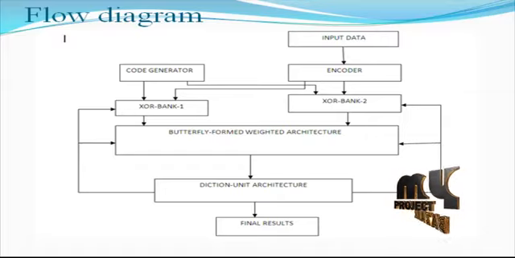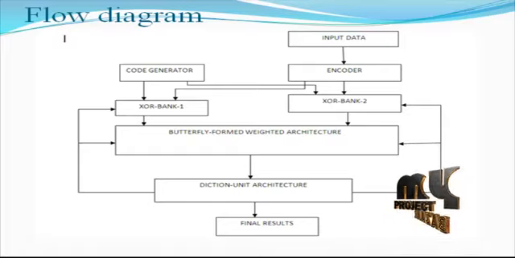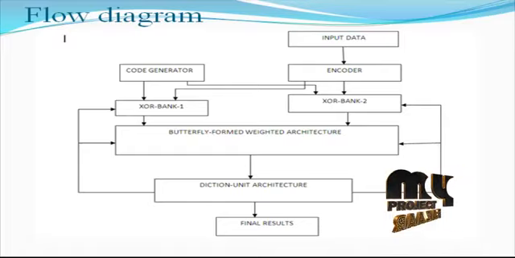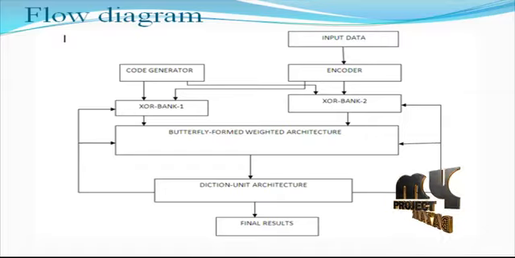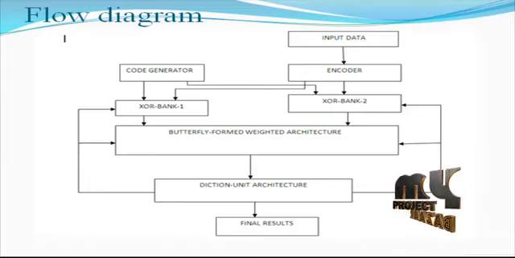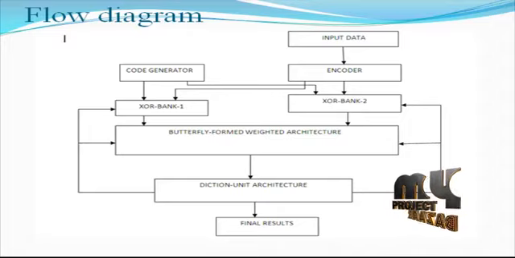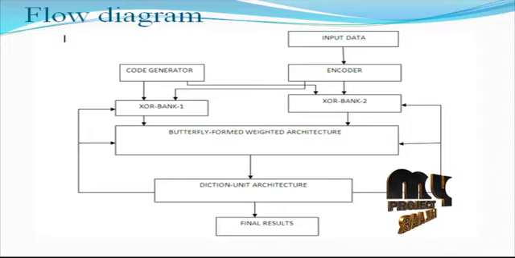This architecture mainly considers two blocks, the tag block and the parity bit block. The tag block counts the number of ones for the XOR bank 1 architecture, and the parity bit block counts the number of ones for the XOR bank 2 architecture. Thus the butterfly weighted accumulator is mainly used for adding the number of ones. This process mainly consists of many half adder blocks.